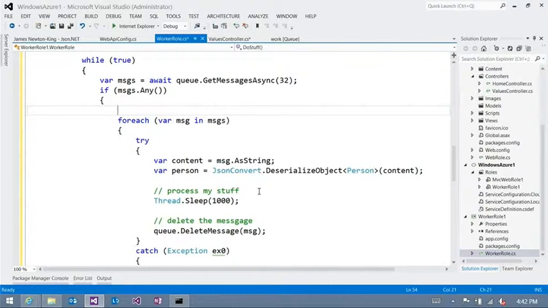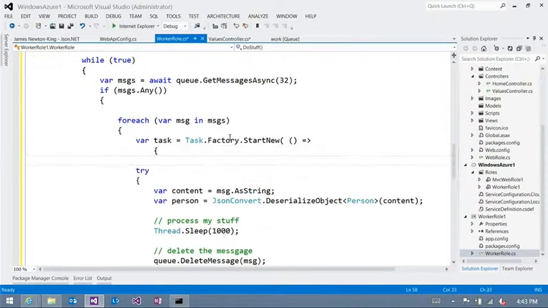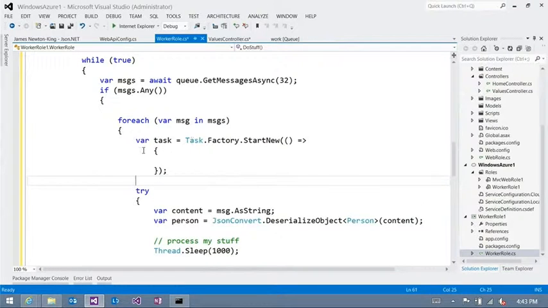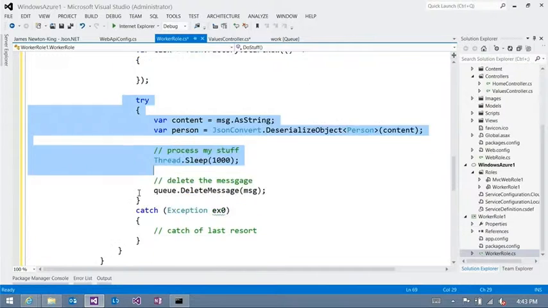What about fanning out? Are we on multiple processor machines? Can I fan out with a parallel for each? Yeah, let's fan out. We might not want to go parallel for each because some of these could have different timings, but we can use tasks. So let's do for each messages, back to good old task factory. And these will not be long-running tasks, so we're not going to do anything special there. Right. So let's just take this stuff.